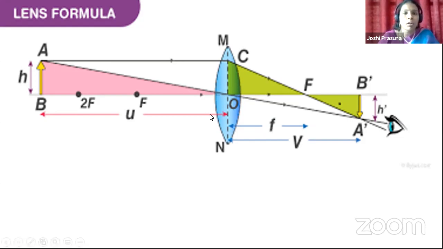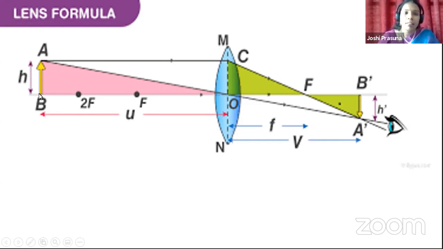MN is the convex lens which is bluish in color, just to distinguish it. Okay, children. We know the basic things we have to remember while drawing the ray diagrams. We have to represent the optic center. I represented the optic center with O and two foci on both the sides of the convex lens.